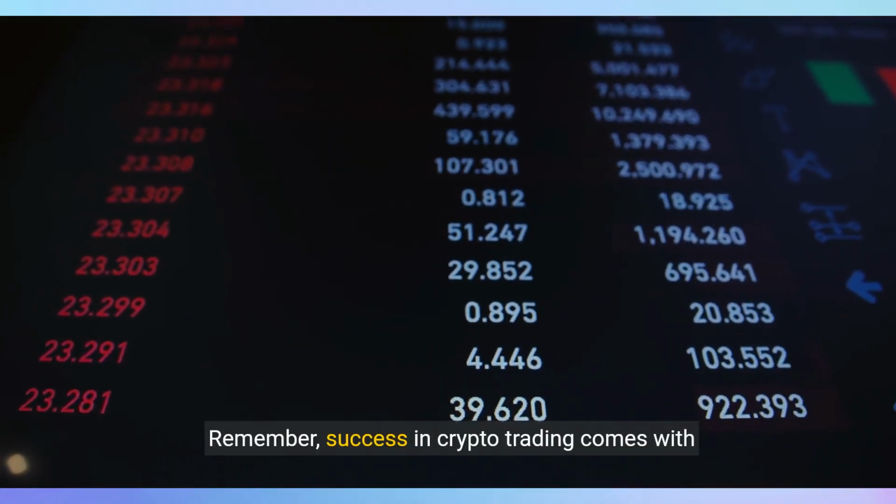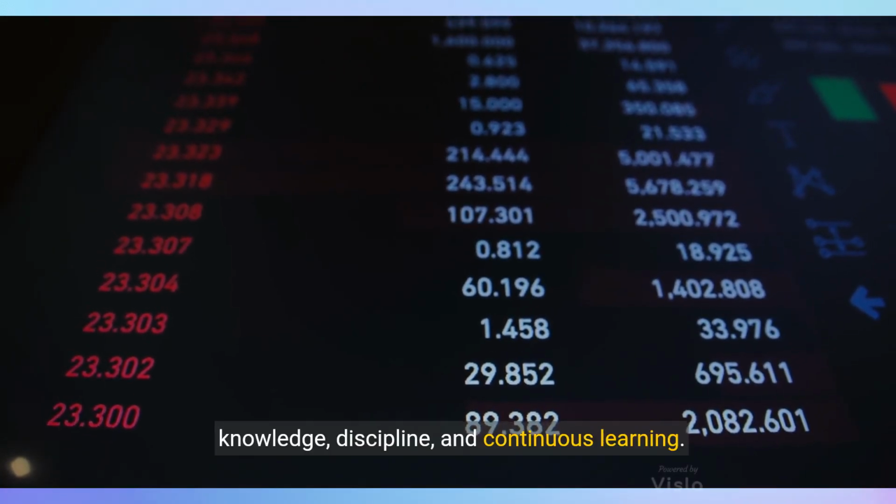Remember, success in crypto trading comes with knowledge, discipline, and continuous learning.